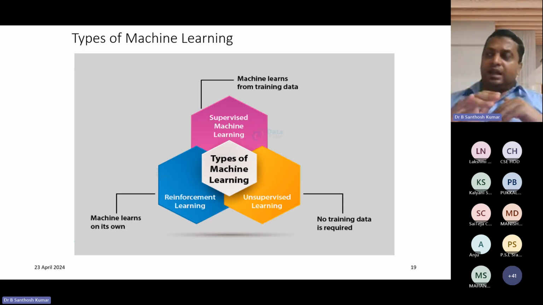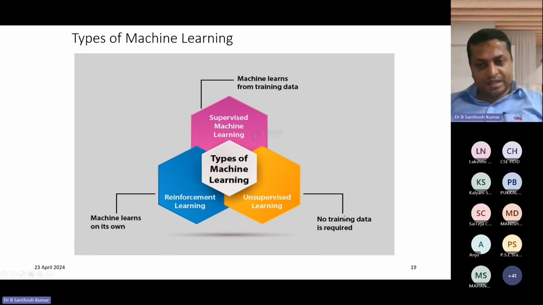In reinforcement learning, there will be some stages. Once a stage is completed, you will get some rewards. Rewards may be a life jacket or some jewels, or some type of rifles, like that. So in reinforcement learning, the machine learns on its own.